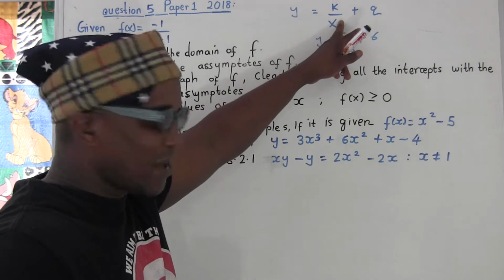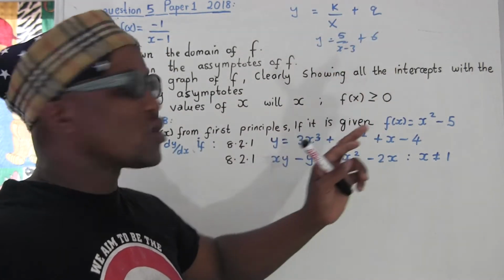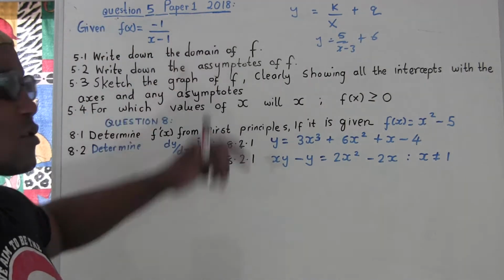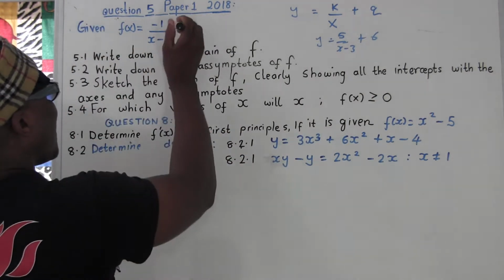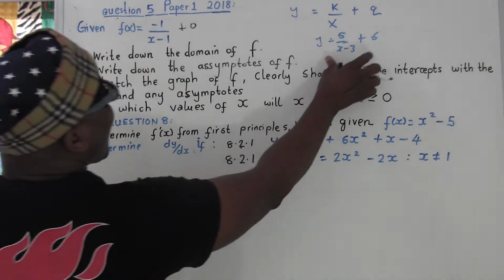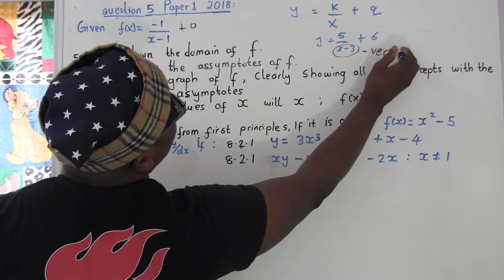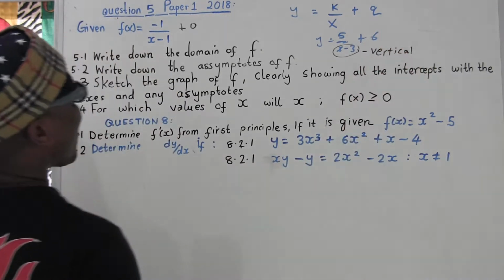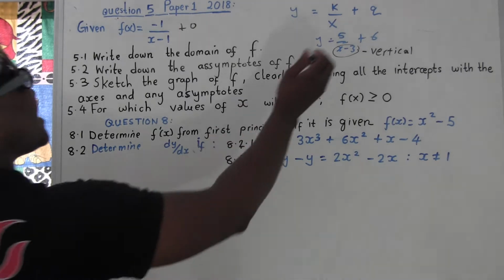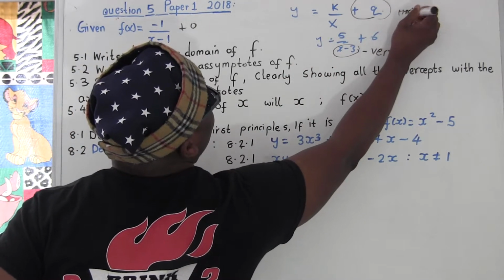When x is at the denominator, then it's a hyperbola. And when there's a number here, it's a hyperbola. For this case, you don't have any number, which means it will be plus 0. So we don't have anything, which means you add 0, even if it's not there. Okay? So this is a hyperbola when x is at the denominator. And this we call the vertical asymptote. Anything at the denominator is called the vertical asymptote. And this is the horizontal asymptote. The number which is in here is the horizontal asymptote.